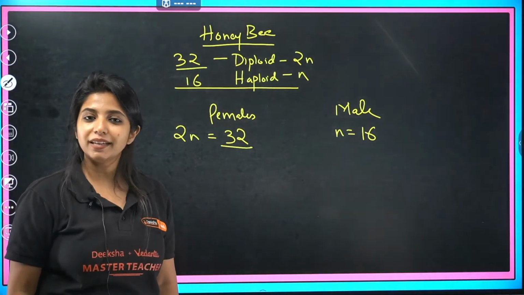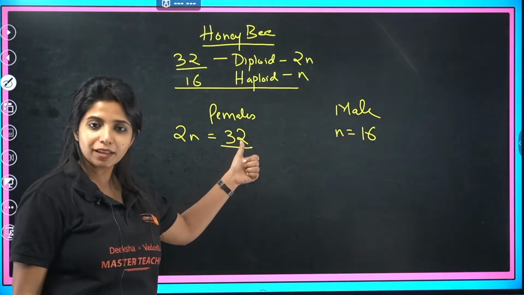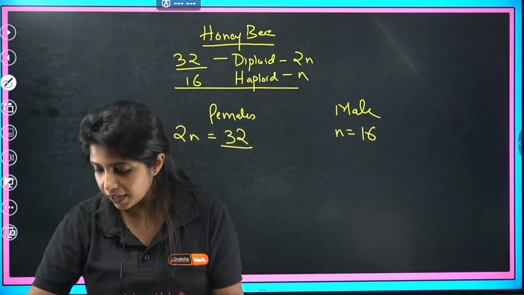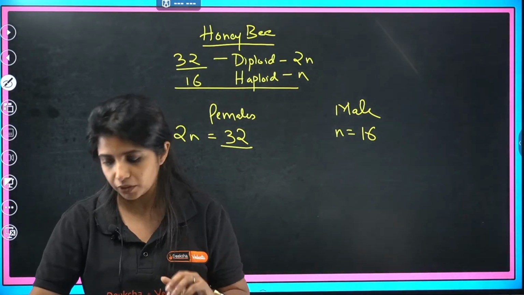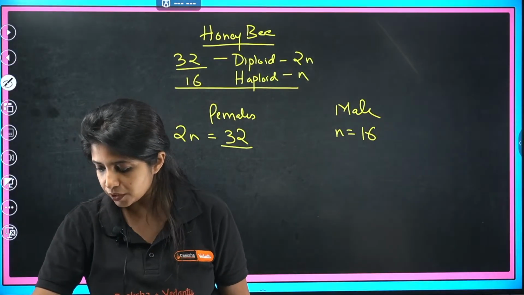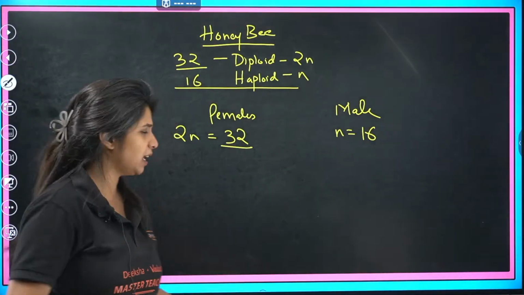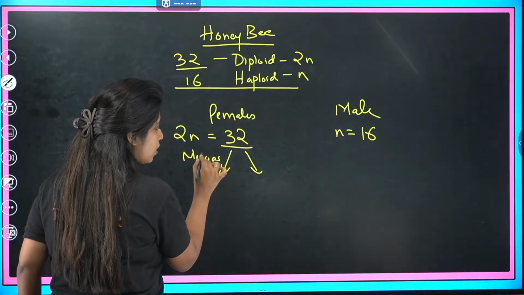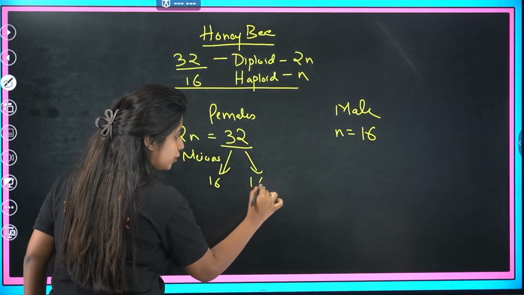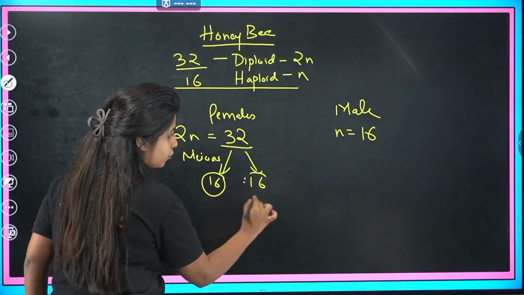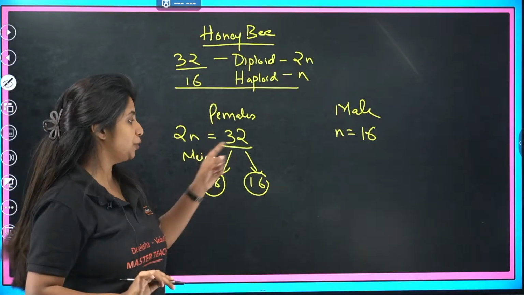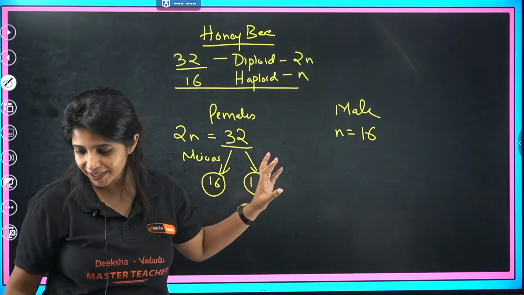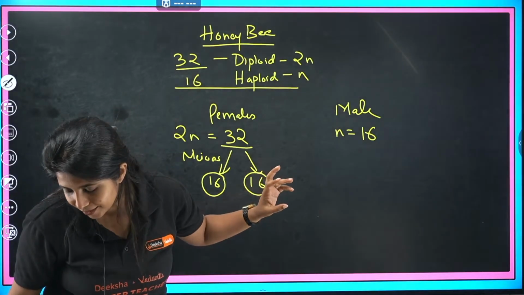Now suppose I want to make the gametes. If I want to make gametes, what division do I undergo? Meiosis or mitosis? Meiosis. Okay, let's do meiosis over here. I'm not drawing all the stages of meiosis. At the end you get half the number of chromosomes, right? So I'm making half the number of chromosomes. These are going to be gametes. 32 became 16. Nainika also said meiosis, and Motivational also said meiosis.